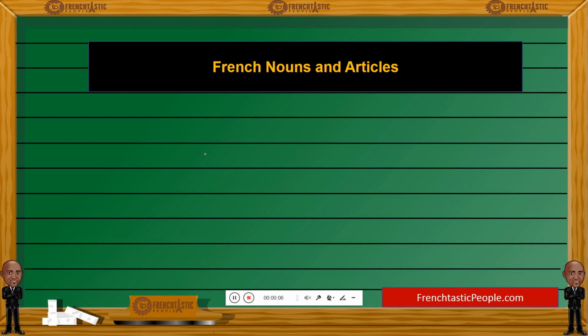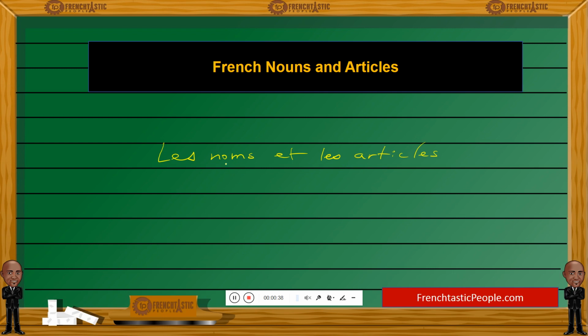In today's lesson, we're going to learn a bit about French nouns and articles. Les noms et les articles. Les noms, okay, that's how it's written. Let's change the color here. So, les noms, so nouns. Les noms et les articles. Nouns and articles, or rather articles and nouns, les articles et les noms, since we usually have the article and then the noun. So les noms et les articles, ou les articles et les noms.